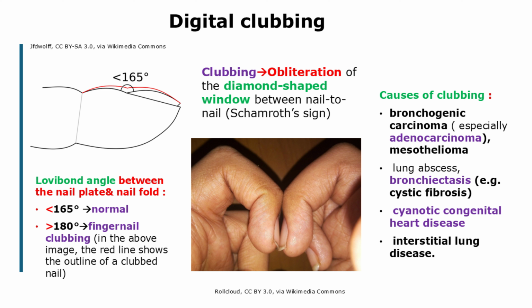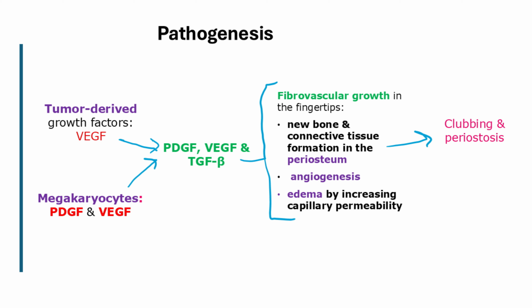Digital clubbing is associated with bronchogenic carcinoma, especially adenocarcinoma, metastasis to the lung, mesothelioma, lung abscess, bronchiectasis, including cystic fibrosis, cyanotic congenital heart disease, and interstitial lung disease. Importantly, chronic obstructive pulmonary disease, COPD, is typically not associated with clubbing. Therefore, the presence of clubbing in a patient with COPD should prompt evaluation for occult malignancy, starting with a chest radiograph. Clubbing can occur by itself or associated with hypertrophic osteoarthropathy, and both could be different manifestations of the same disease process.